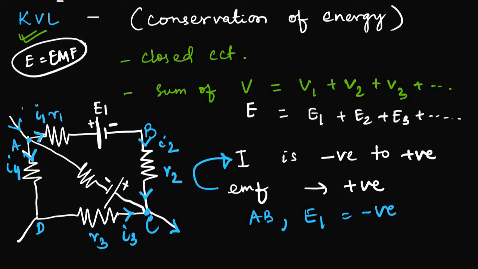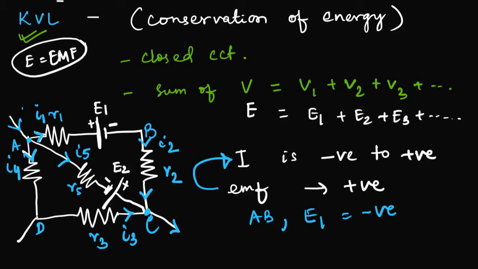What about the middle point? You must be thinking. Now when the current is approaching at point A, it is actually divided into three parts, I1, I4 and I5, right? And this is R5. Now you see, if I am writing here E2, the current is approaching the EMF source from negative to positive.